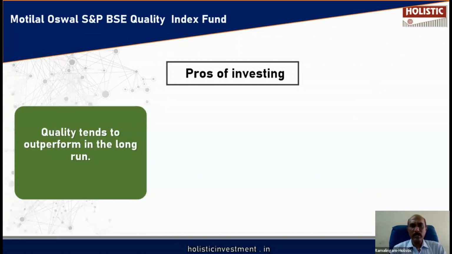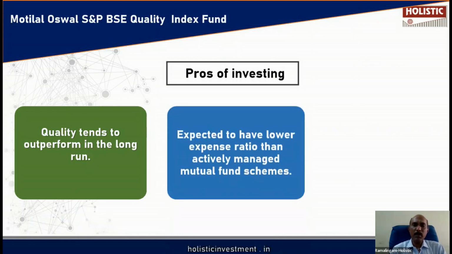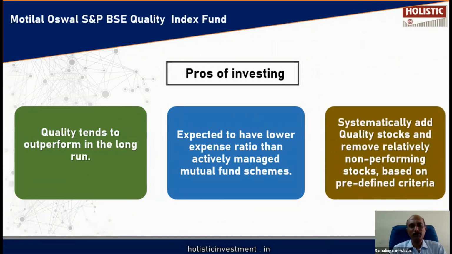Quality stocks, quality companies will outperform in the long run. So quality is definitely one important attribute of long-term performance. Being an index fund, this fund will have lower expense ratio compared to the actively managed fund, because in the actively managed fund, the fund manager has to do in-depth research. So there will be more research expenses there. Whereas here, the fund manager will not do any kind of research. He will simply copy, paste the index. So research expenses will be very minimal. Because of that, fund management expenses will be very low.